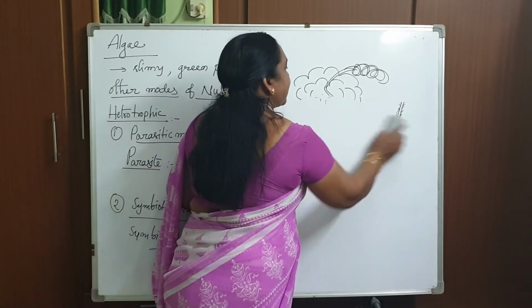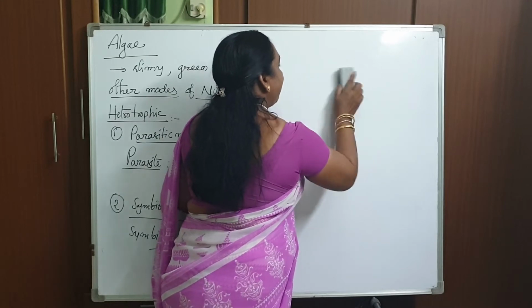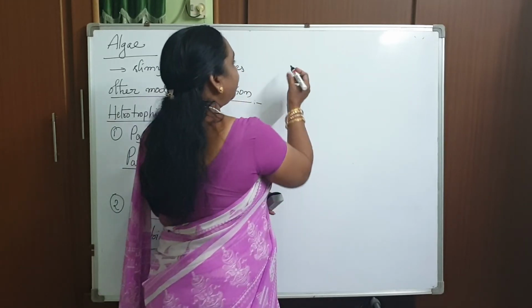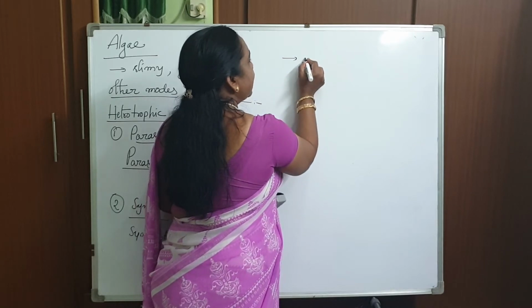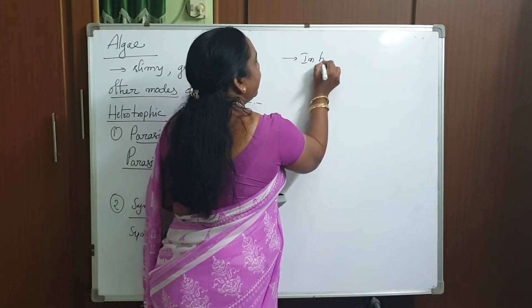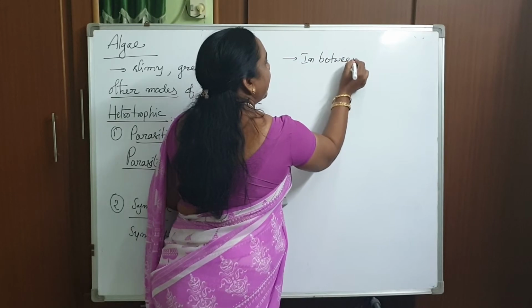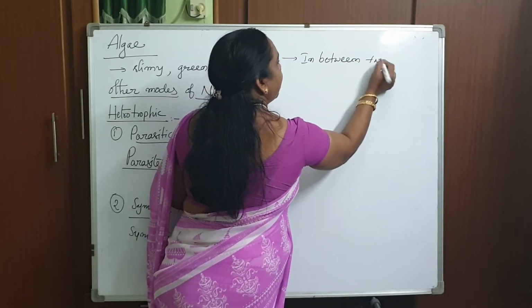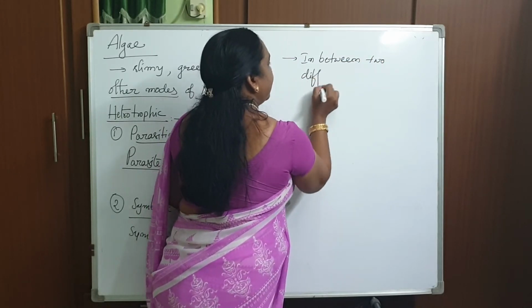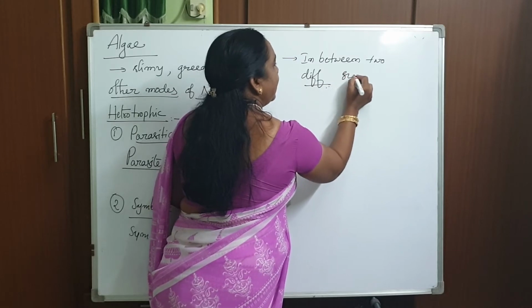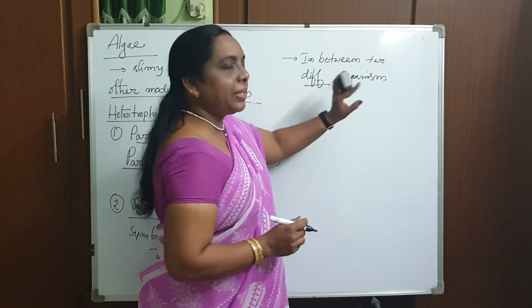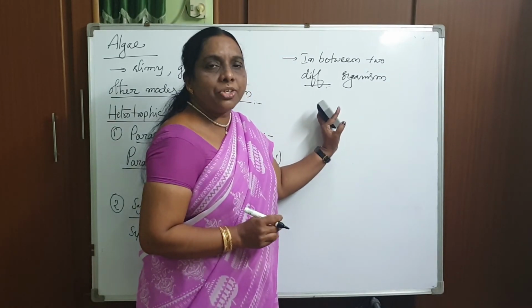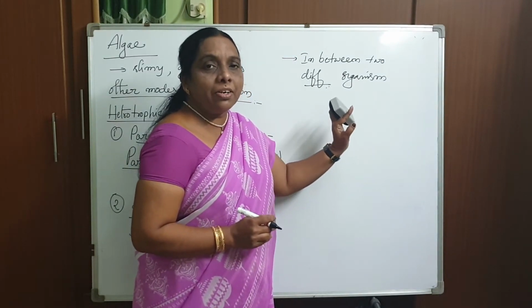So, what are the examples for this symbiotic nutrition? First let me say what symbiotic nutrition means. Between two different organisms, without causing any harm, and both getting benefit, that particular relationship is called a symbiotic relationship.